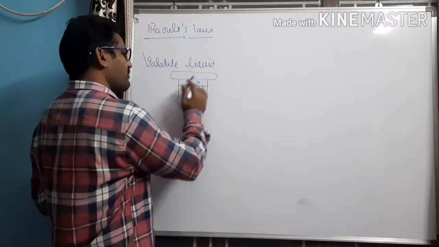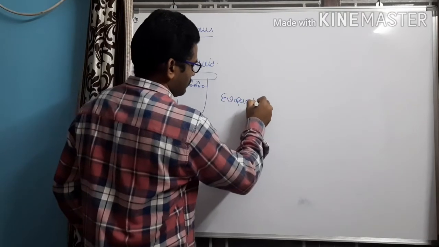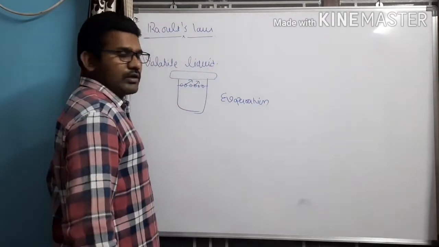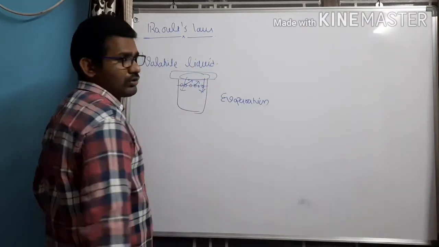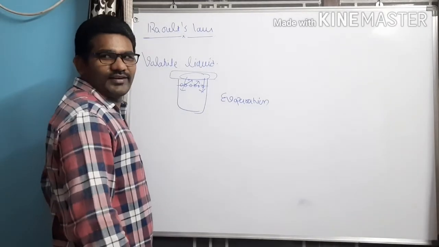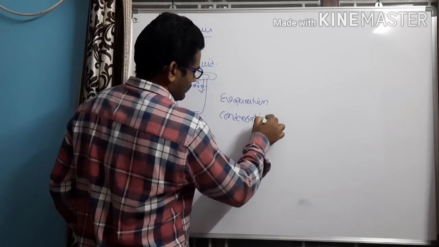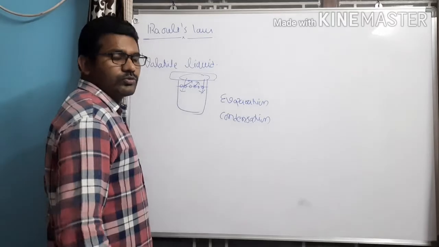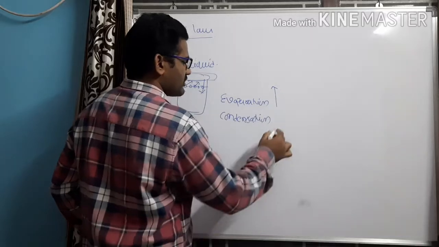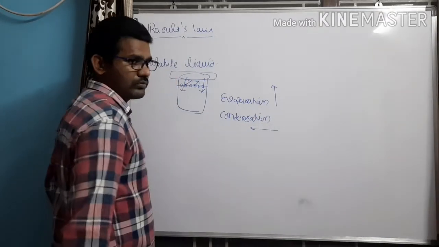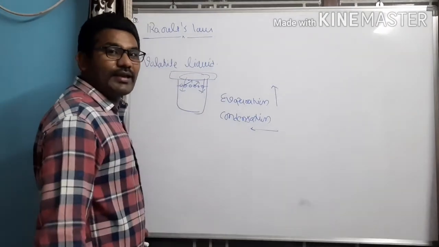This process of escaping of molecules from the surface is called evaporation. Not only that, of the molecules which are evaporated, some are going to come back and form water. That process is called condensation. Those liquids in which the rate of evaporation is more than condensation are called volatile liquids.